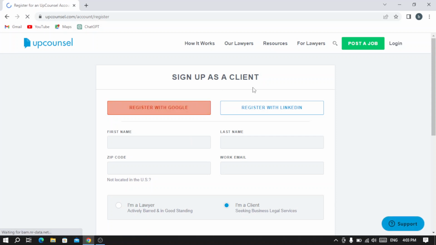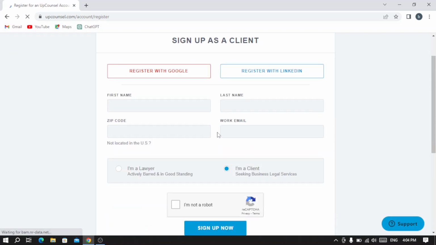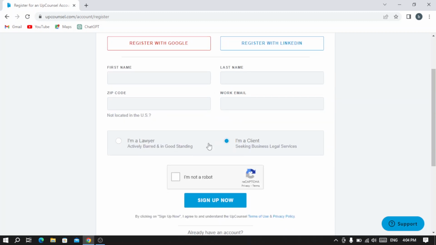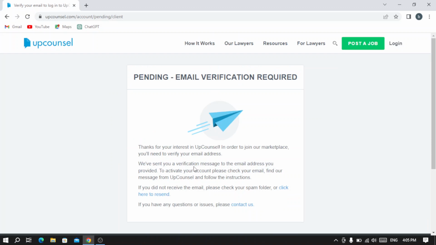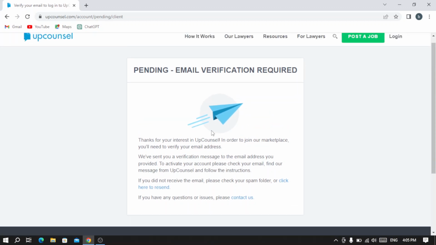You can register with your Google account or with your LinkedIn account, or you can just fill in this information and select one of those two if you're a lawyer or you're a client, and the robot test, and then hit sign up now. So I'm going to fill this information and get back to you. After writing your information, guys, you need to check your email for an email verification. So you will find a message in your Gmail box, and you will hit a button and it will take you to verify your account. So I'm going to verify my account and get back to you.